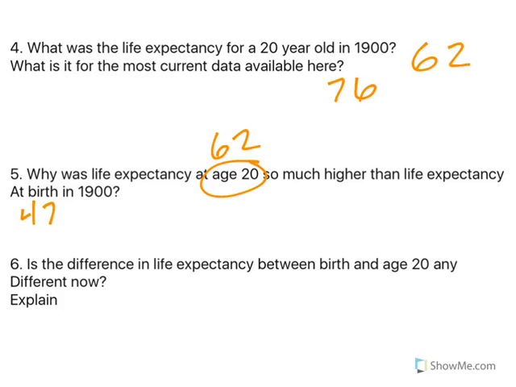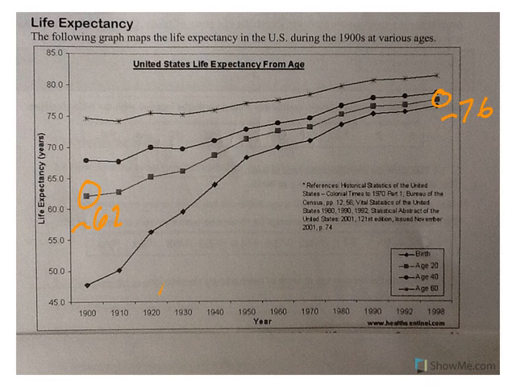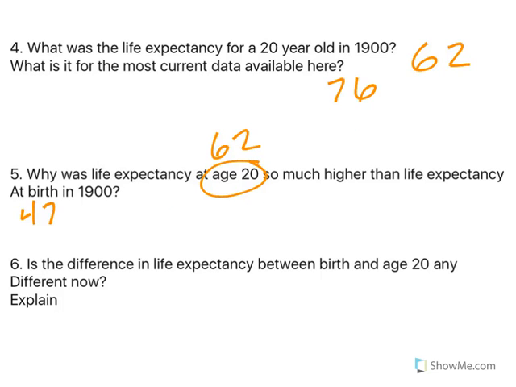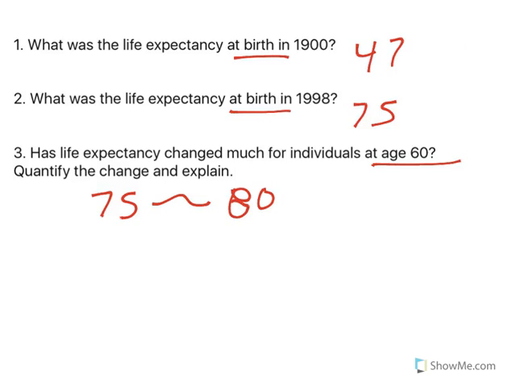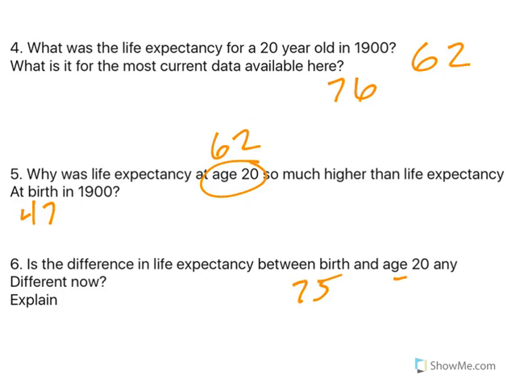And number 6, is the difference in life expectancy between birth and age 20 any different now? If we look at 1998, because that's our most recent, at age 60 we're at about 80, and at 20 we're at about 76, is what we said. Birth is like 75. I did 60, my bad. So no, if you're looking at birth to age 20, we're talking about 75 to 76. Now, when you have a child, they can expect to live as soon as they are born about as long as they would if they could make it to 20. So the difference is the advances in medical technology. That's probably got the most to do with it.